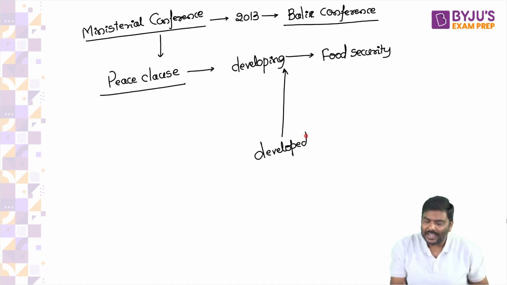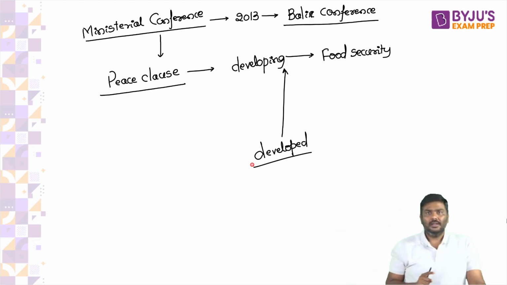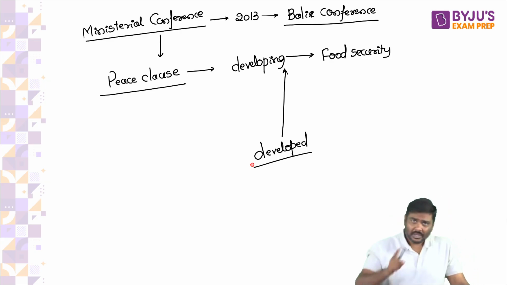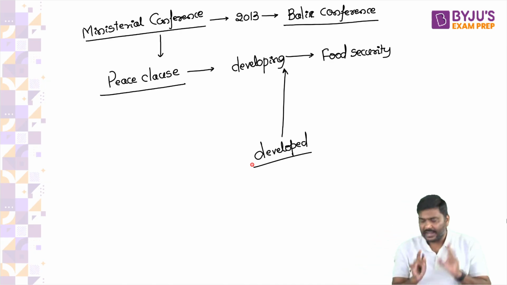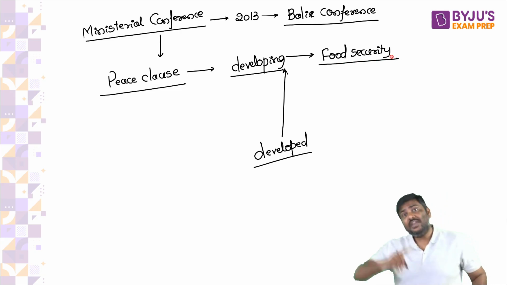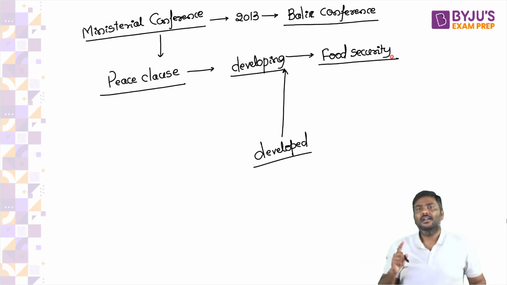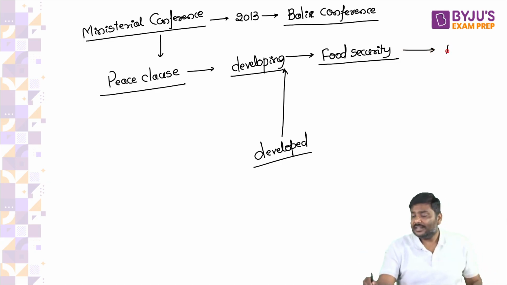If a developing country in the process of providing food security crosses the de minimis level, I will repeat the statement here. What is the peace clause? If a developing country in the process of providing food security will cross the 10% limit, then a developed country will not be allowed to file a complaint against a developing country under WTO.